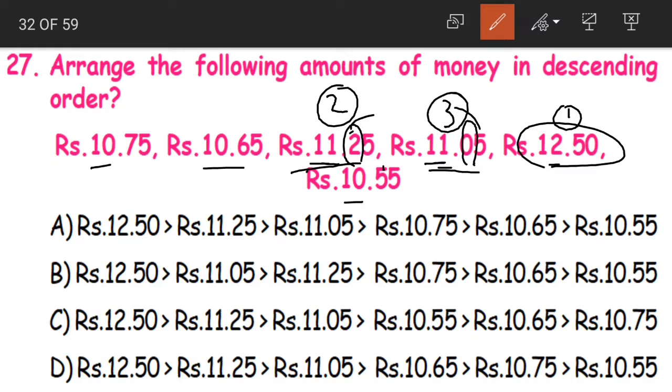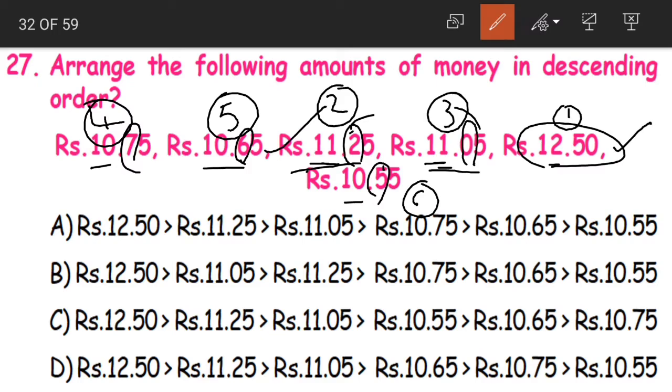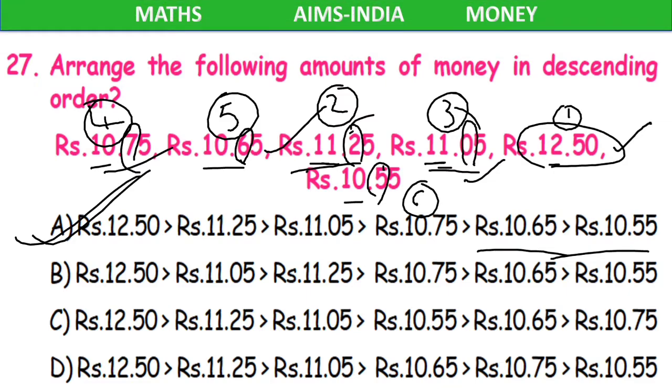Now moving on to the 10 rupees parts, we are having 7, 6 and 5. Which is the largest? 7 is the largest. So next comes 7, then we have 6 and then we have 5. So this will be the order of money in descending order. 12 rupee 50 paise, 11 rupee 25 paise, 11 rupee 5 paise, 10 rupees 75 paise, 10 rupees 65 paise and 10 rupee 55 paise. Option A becomes our correct answer. Understood, children?